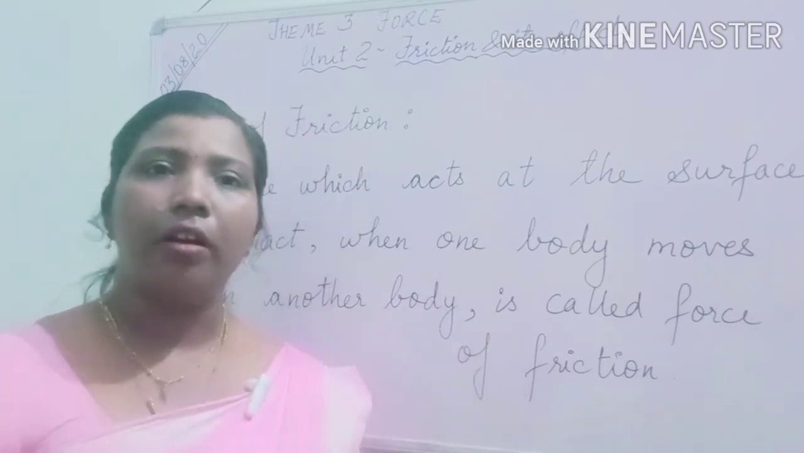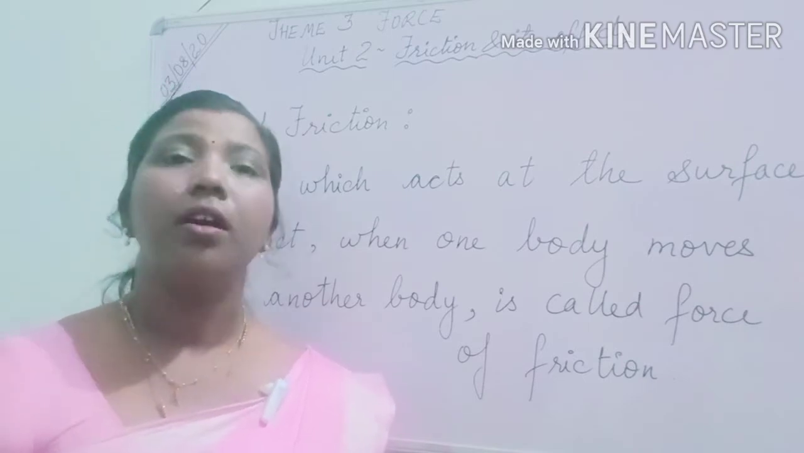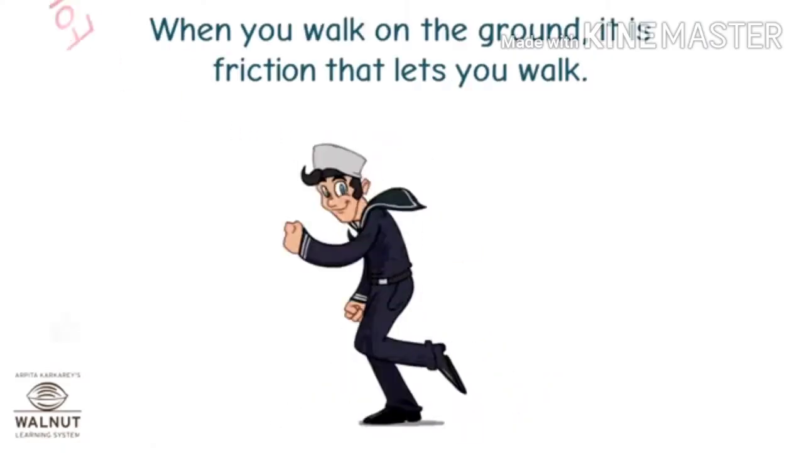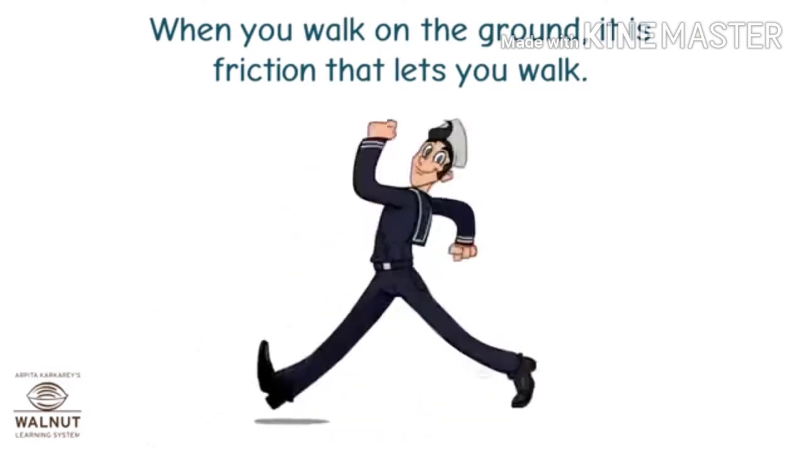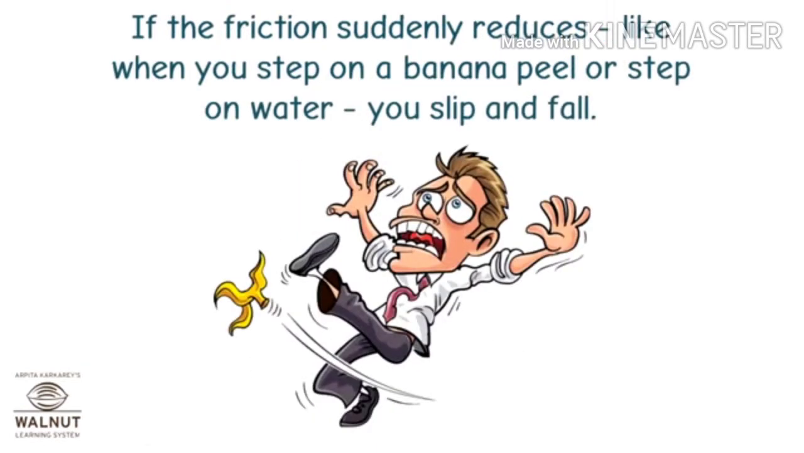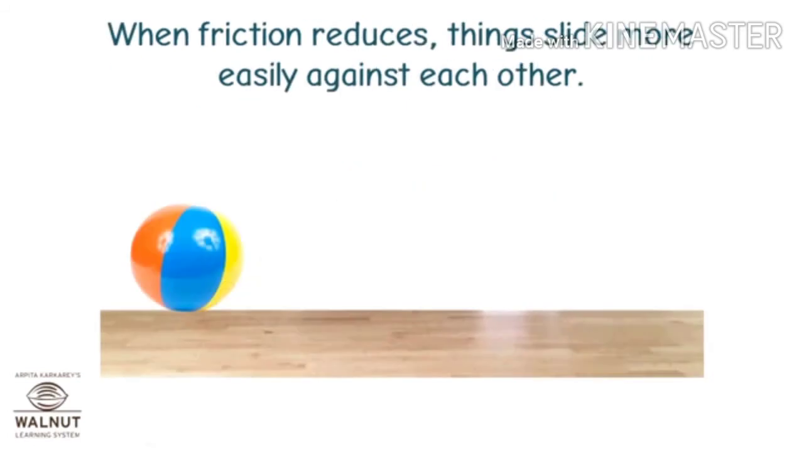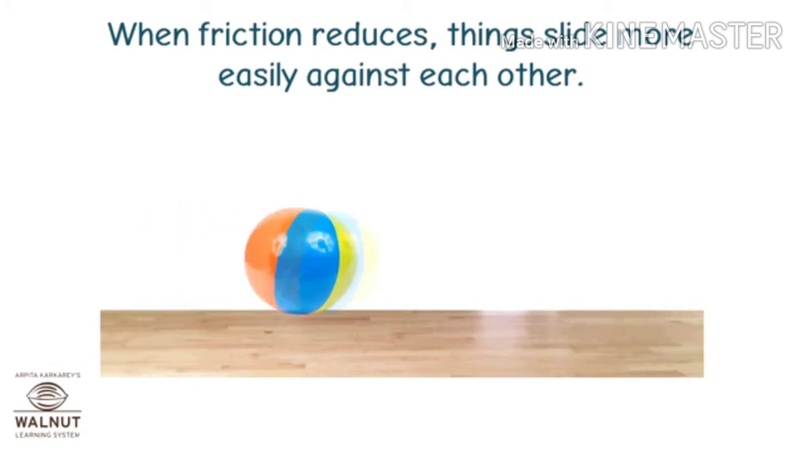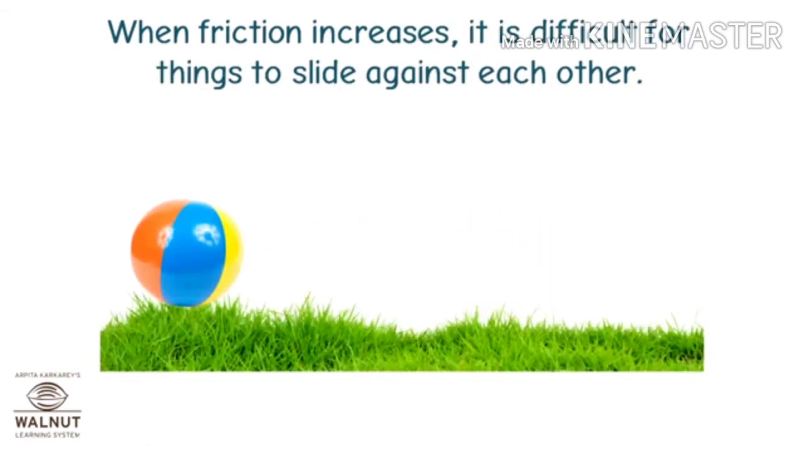Now we will learn further by listening to some more examples. You will get to know what friction is. When you walk on the ground, it is friction that lets you walk. If the friction suddenly reduces, like when you step on a banana peel or step on water, you slip and fall. When friction reduces, things slide more easily against each other. When friction increases, it is difficult for things to slide against each other.